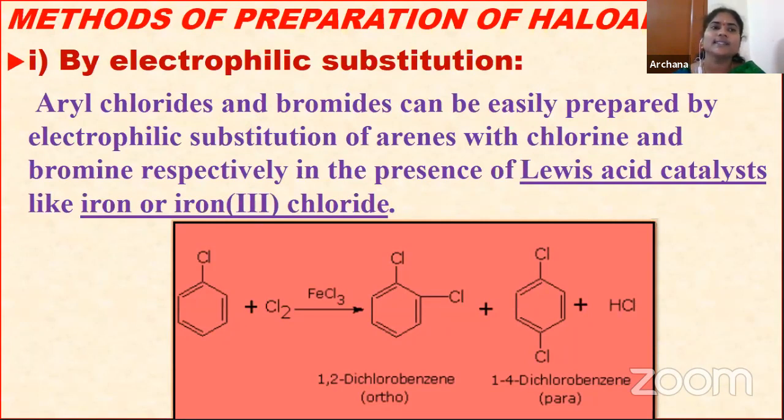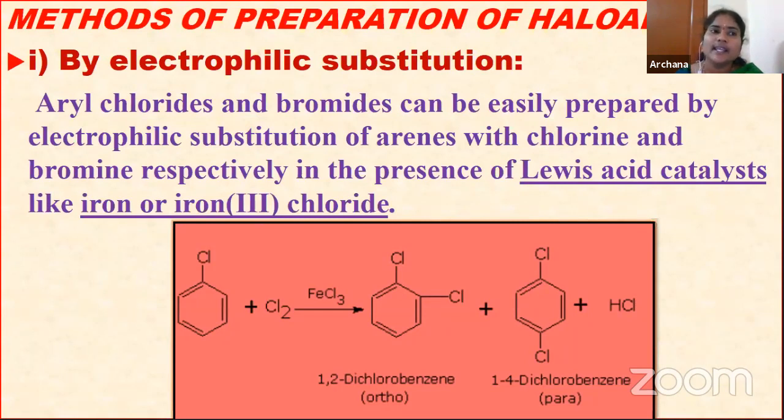The first one is by electrophilic substitution. Children, you already know what substitution reactions mean. So what is meant by substitution reactions? When one atom in a molecule is substituted by another atom, we call that a substitution reaction. So here, with the help of substitution by an electrophile, these haloarenes are prepared.